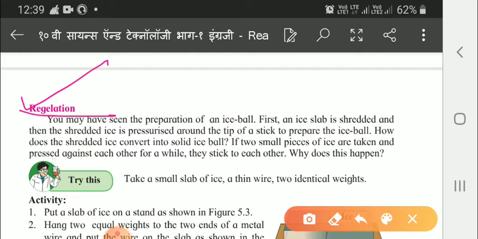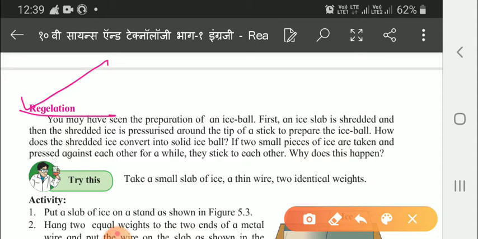As an example, you can see that an ice slab is shredded, and then the shredded ice is pressurized around the tip of a stick to prepare the ice ball. Whatever you are eating now, that ice gola, is an ice ball only. Everybody might have seen how it is pressurized around a stick, because all are enjoying that baraf ka gola.